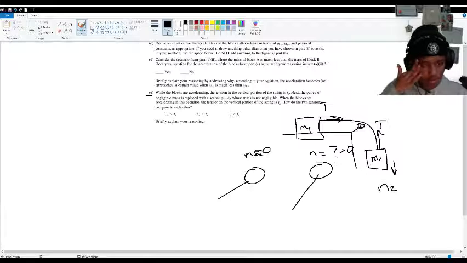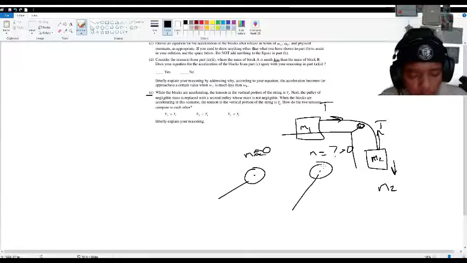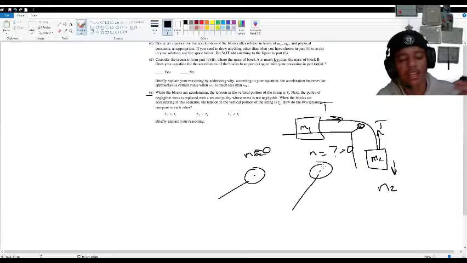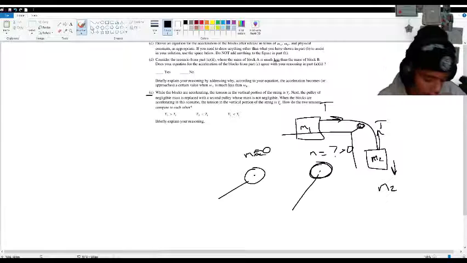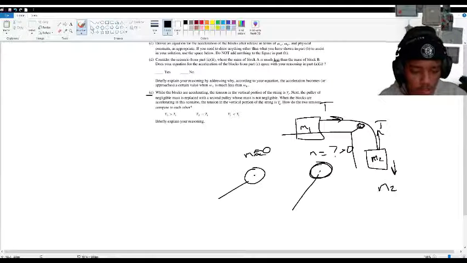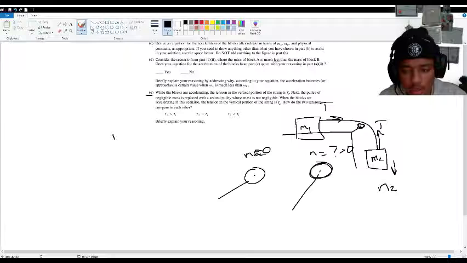Alright? When an object has a certain amount of mass, it will also have a certain type of inertia, which is Newton's first law.